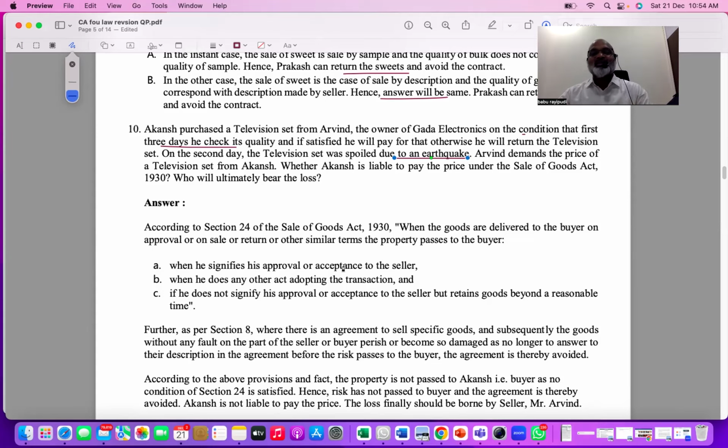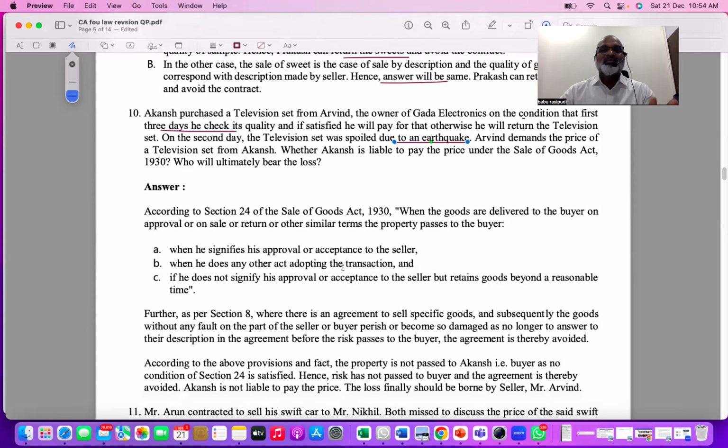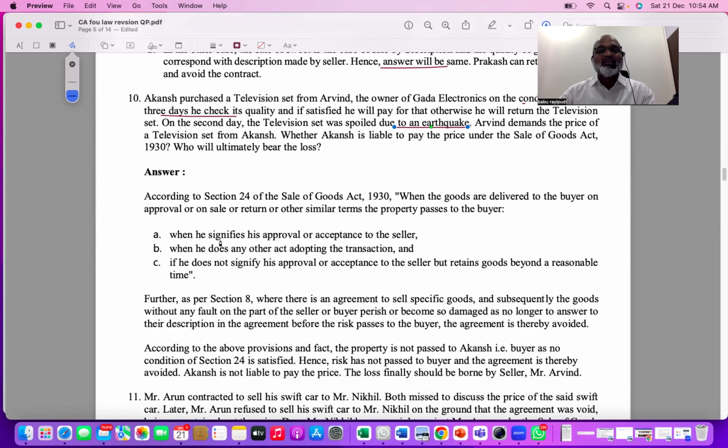Understood? So when the seller delivers goods to the buyer on sale or approval or return basis, this is the concept. Ownership in the goods will transfer when the buyer intimates that he has taken the goods.